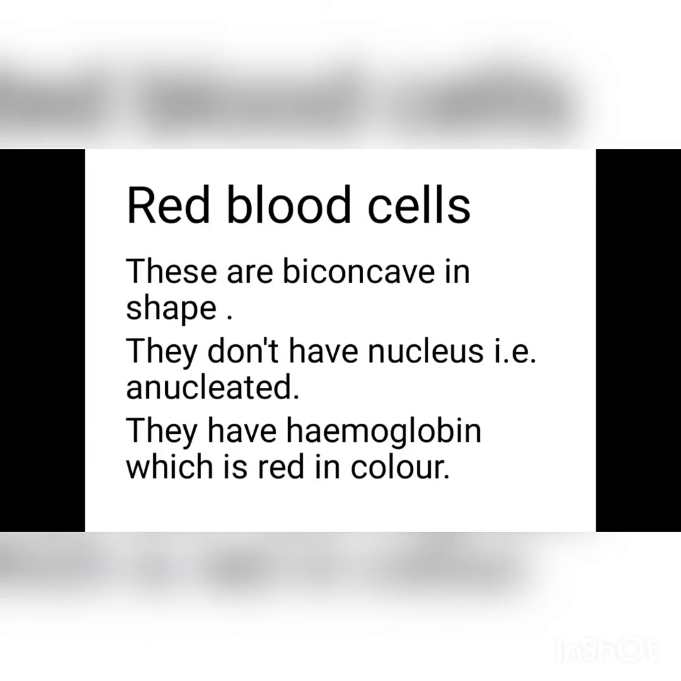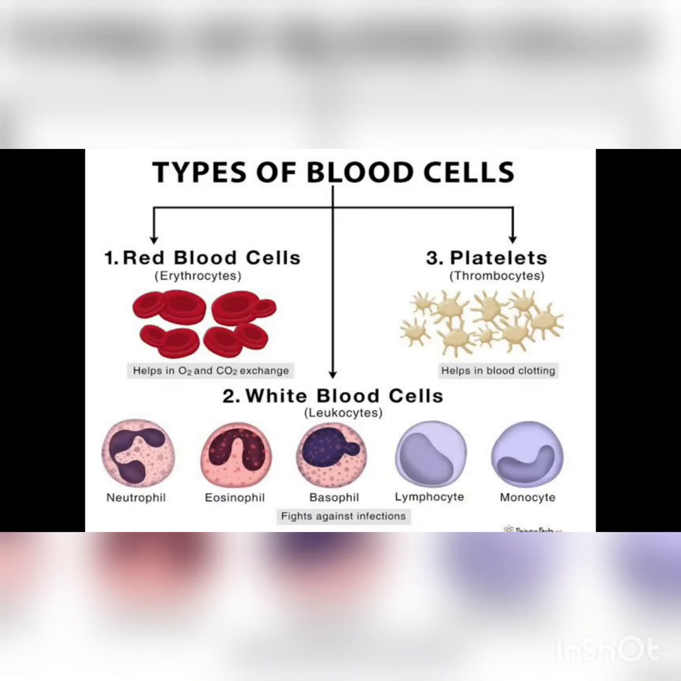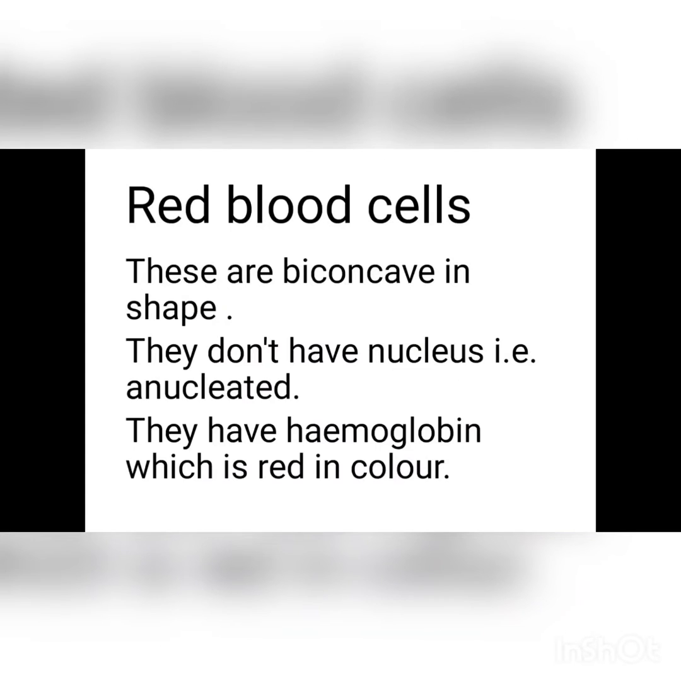Now number one cell is red blood cell or RBC. As you can see in the previous diagram, these are biconcave shape. They are not spherical, they are biconcave shape. They don't have a nucleus, that is, these are known as anucleated cells. They have hemoglobin which is red in color. You all know that hemoglobin is made up of iron and globin. Globin is a protein and iron is the metal. This hemoglobin is red in color which provides the red color to RBC.